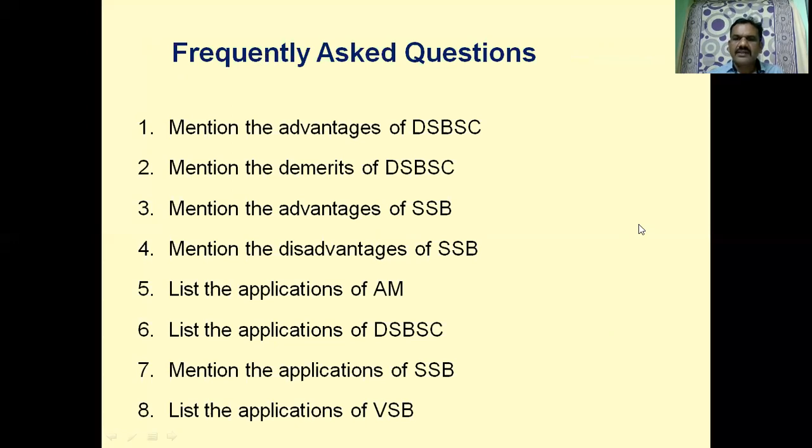Mention the advantages of DSBSC. Mention the demerits of DSBSC. Mention the advantages of SSB. In DSBSC, there is carrier suppression, so it requires less power than AM.